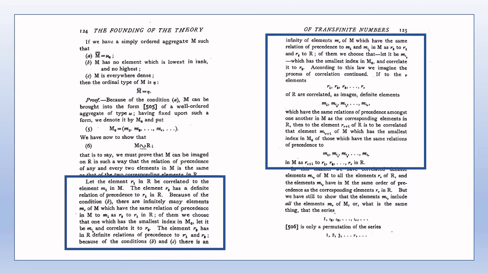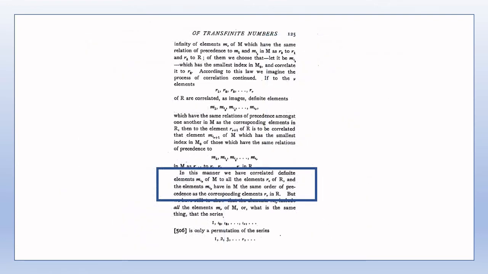The process by which each R nu is correlated to an element of M is simple enough, at least from a theoretical perspective. So a correlation is obtained whereby R1 is correlated to M1, and each R nu is correlated to M sub I nu for nu greater than 1. Note that the sequence of subscripts 1, I2, I3 and so on is not necessarily, and in fact probably won't be, an increasing sequence. The claim is that we have correlated definite elements mi nu of M to all the elements R nu in R, and the elements mi nu have in M the same order of precedence as the corresponding elements R nu in R.